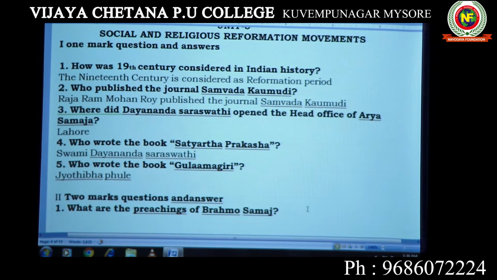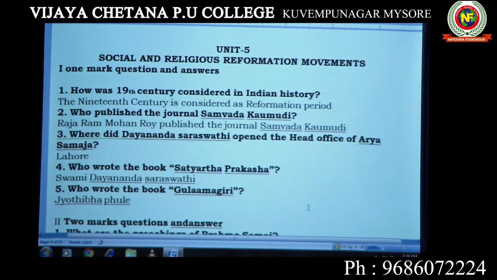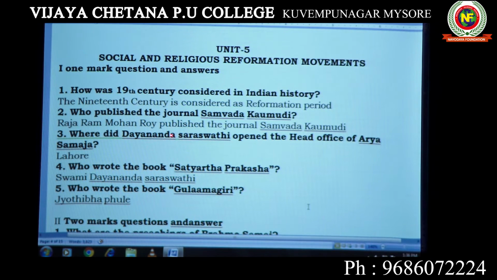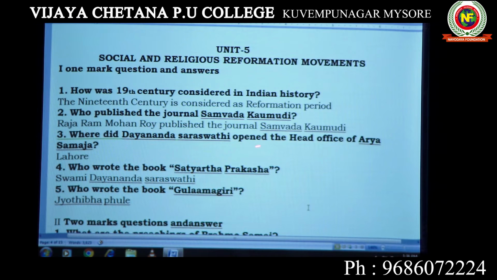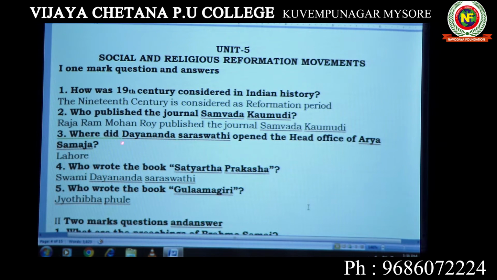Let us move to chapter number 5, that is Social Religious Reformation Movement. Here, one more question can be asked. The 19th century is considered in Indian history as a period of Reformation. The journal Samvad Kaumudi was published by Raja Ram Mohan Roy. And where did Dayanand Saraswati open the head office of Arya Samaj? In Lahore he started.